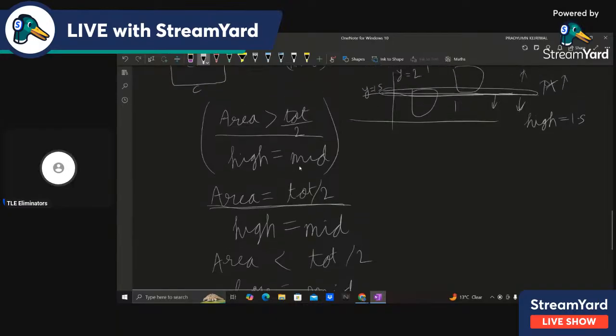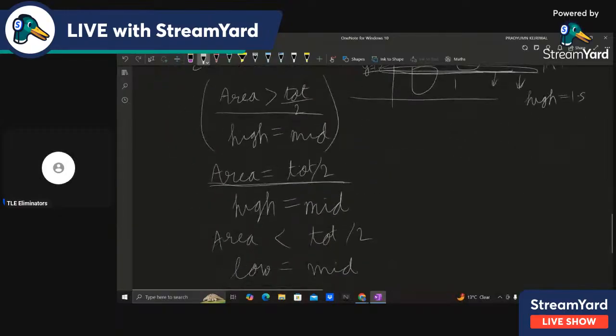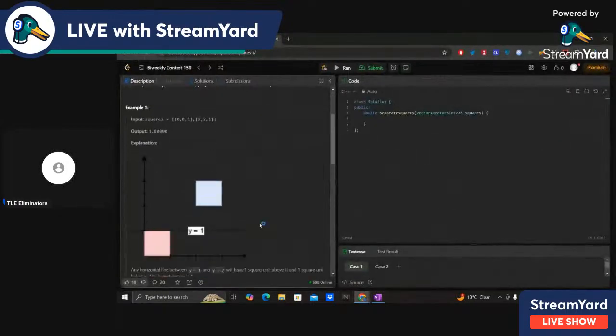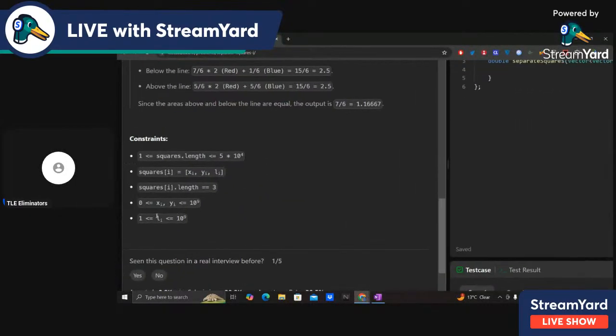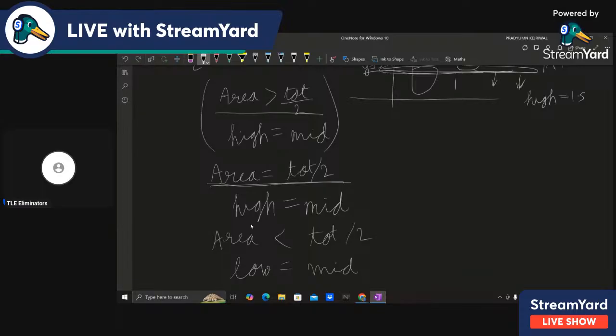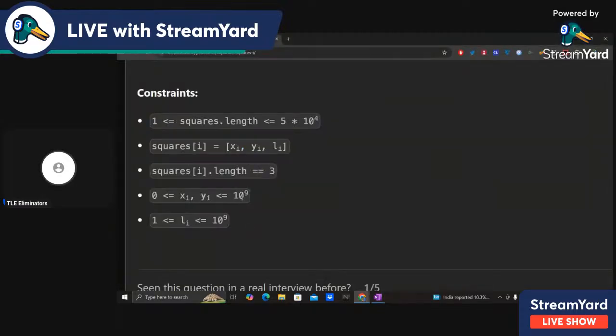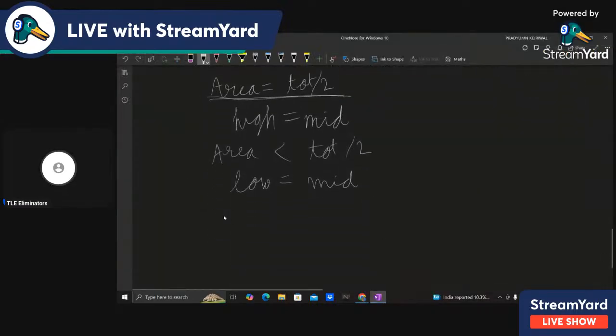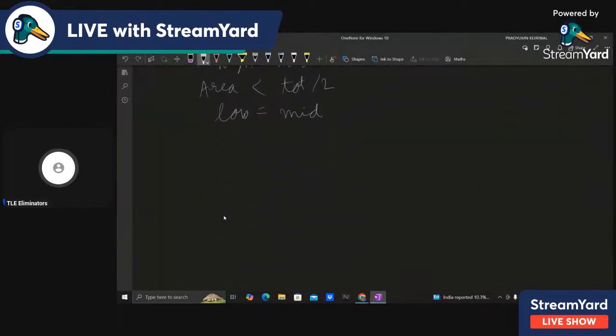And why did I take 2e9 as my upper bound? Because the constraints were 1e9, 1e9. So the coordinates can be from 0 to 1e9, and the length can also be up to 1e9, right? So the highest point of any square can be up to 2e9. Let's say we have a square which starts at (1e9, 1e9), and its length is also 1e9. Then the highest point the square will have is at the 2e9 coordinate. So definitely the answer cannot be more than that, right?